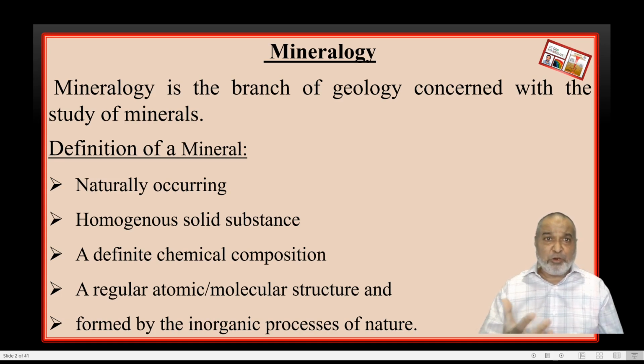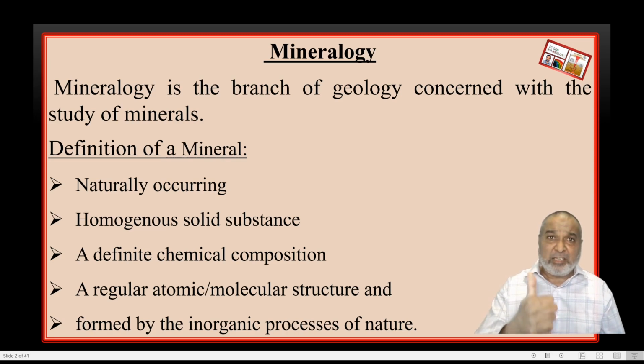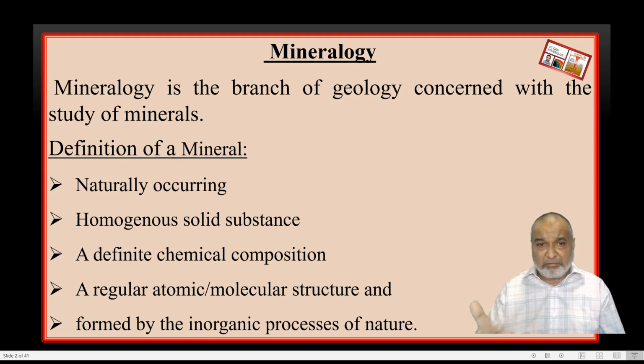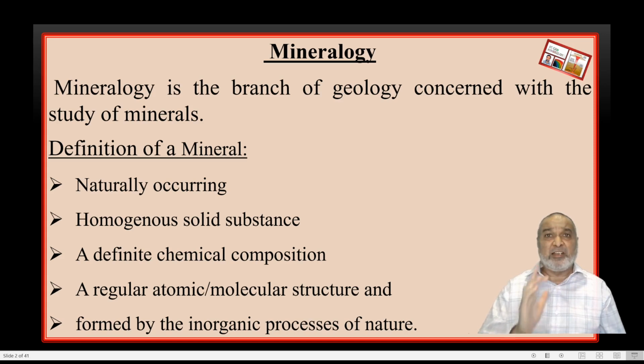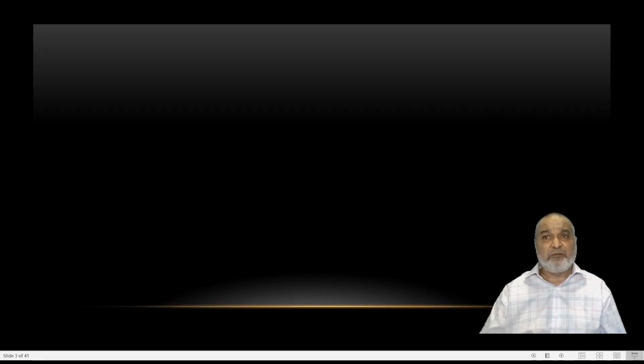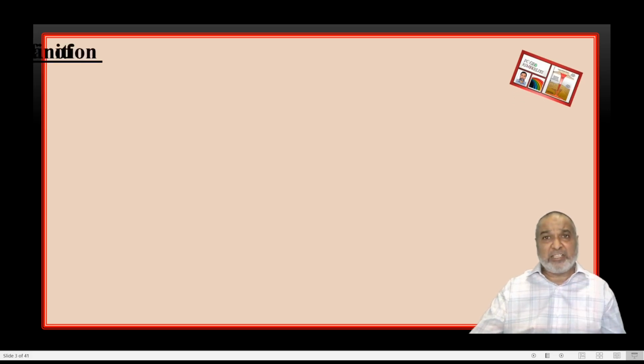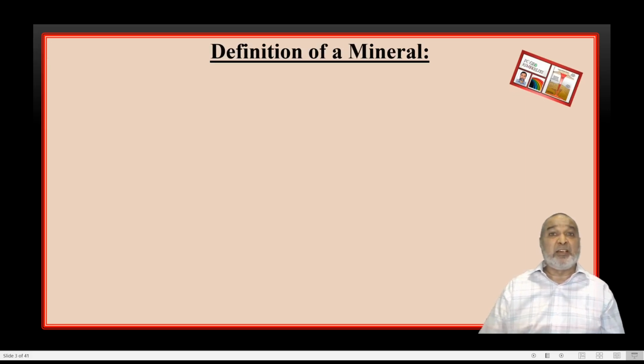So when you make a definition of a mineral, these five points should be there in that definition. The first point: it should be naturally occurring. Second, it should be a homogeneous solid substance having a definite chemical composition, a definite atomic structure or molecular structure, and formed by inorganic processes in nature. If these conditions are fulfilled, then we call it a mineral. And the branch which studies this is called mineralogy.